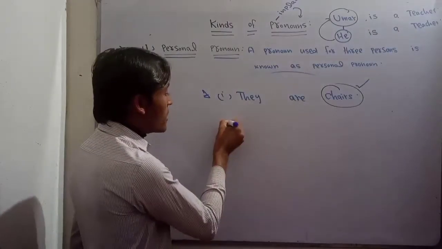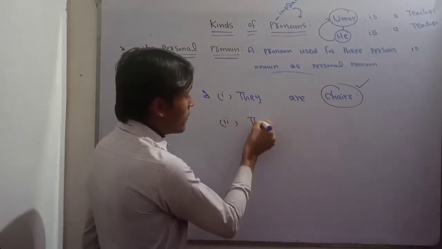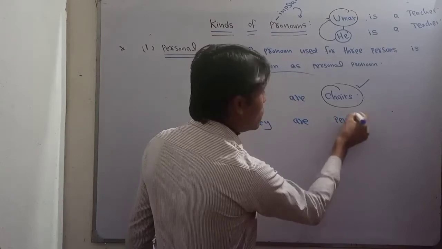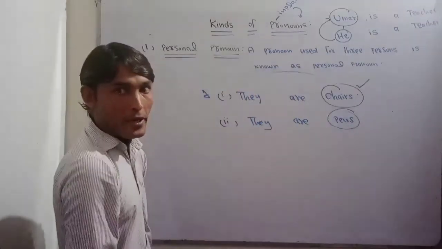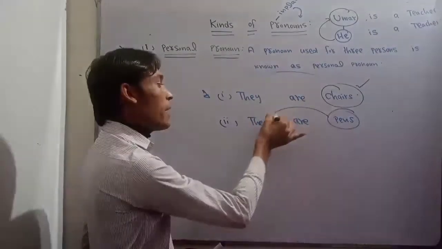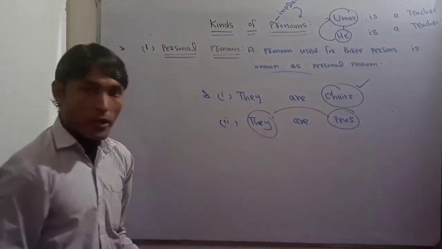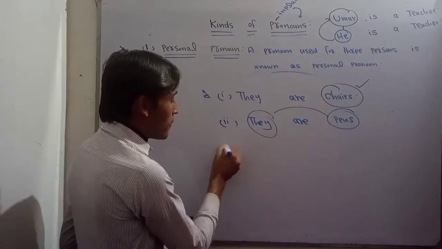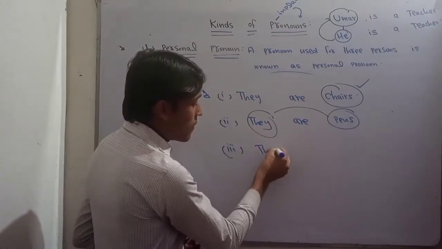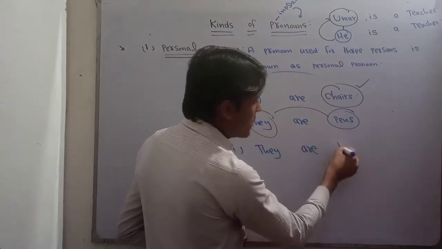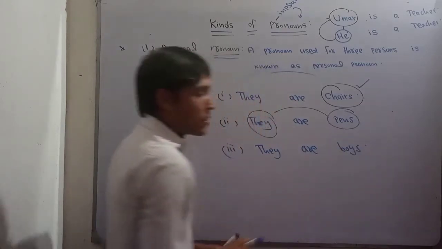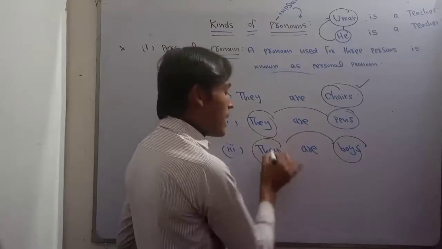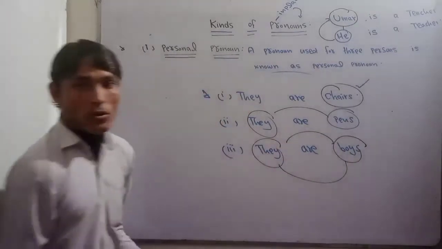Like for example, I say, second one, they are pins. So pins are also things, and this is followed by "they". And if you talk about how it refers to people, we say mostly that they are boys. So boys is plural. So "they" refers to plurals, and that is known as boys.